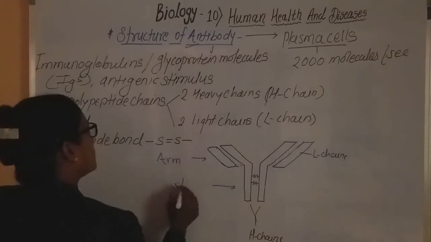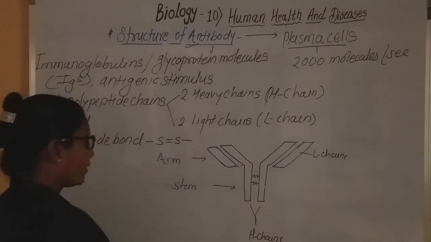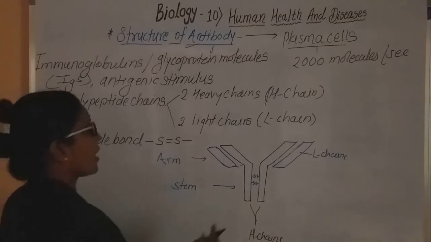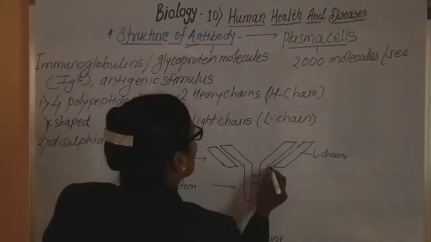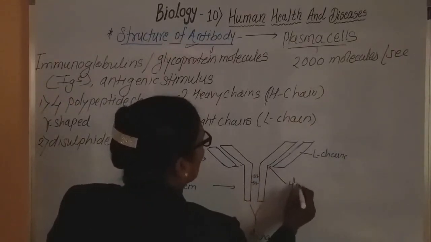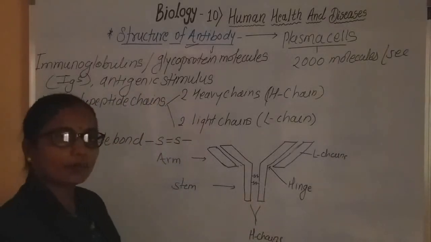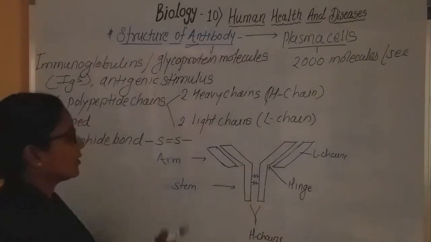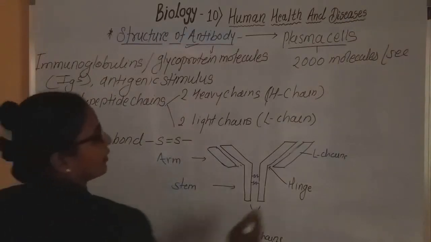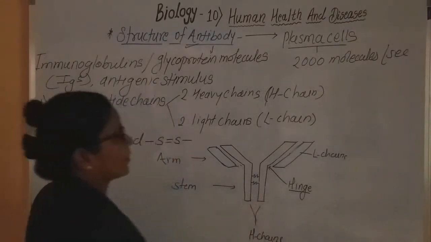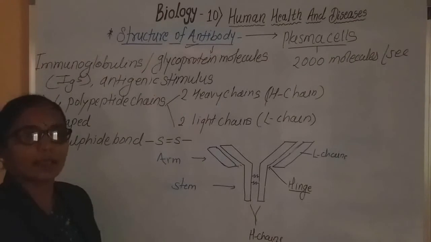What is it called? Stem. And both these are connected with each other with the help of the hinge. It means the arm of the antibody and the stem of the antibody are connected with this structure. This is called the hinge.